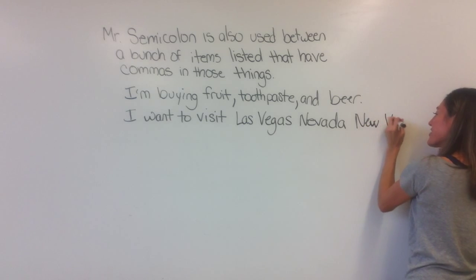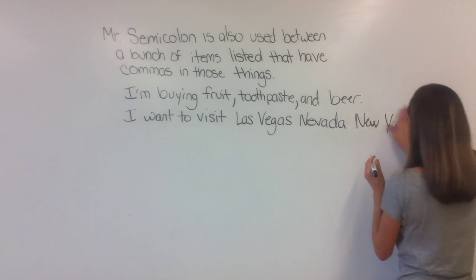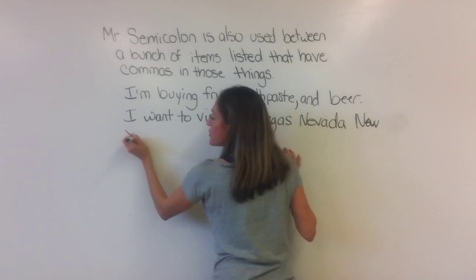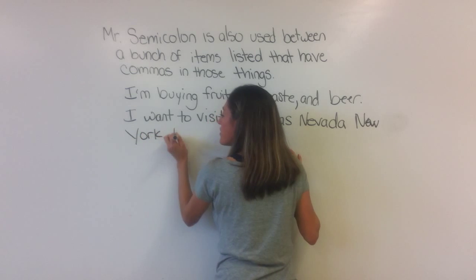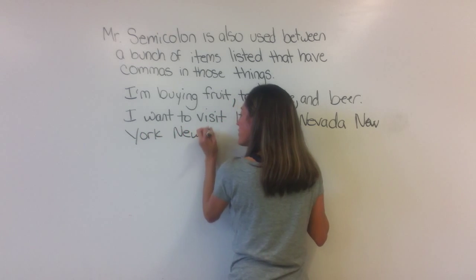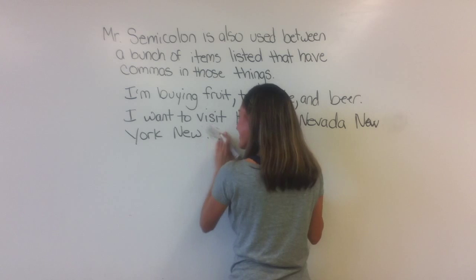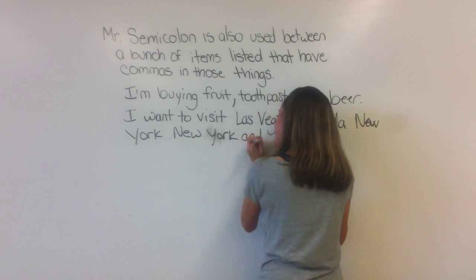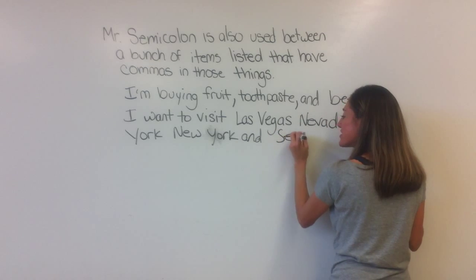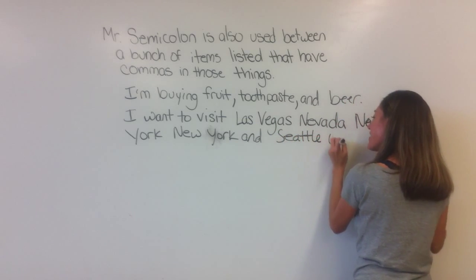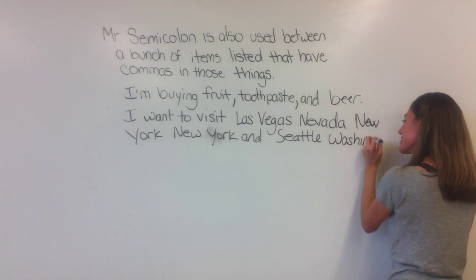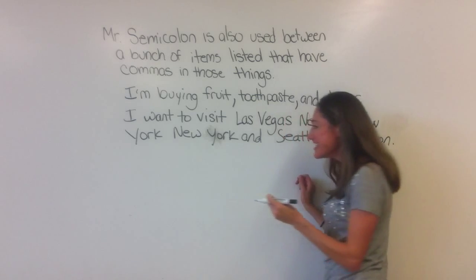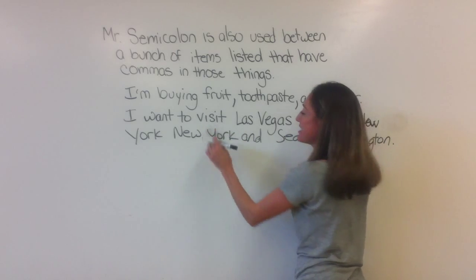New York, New York. And the third item, how about Seattle, Washington? Since I am going there this weekend, super excited. I'm going to go watch a Seahawks game and see Coach Pete Carroll in action.